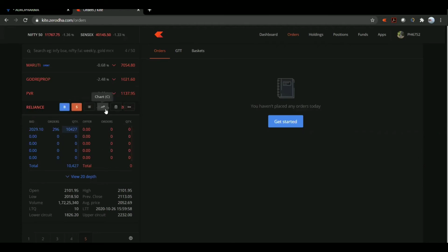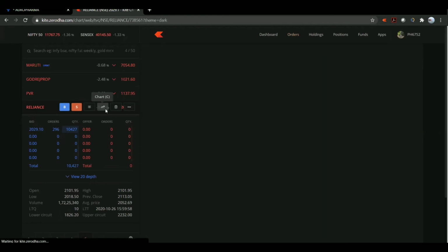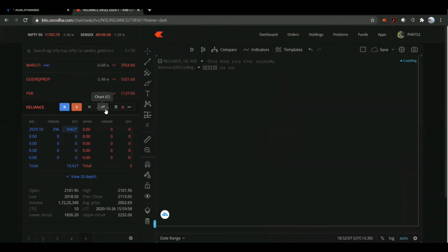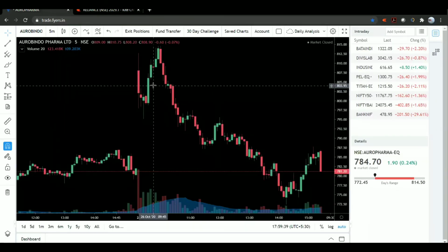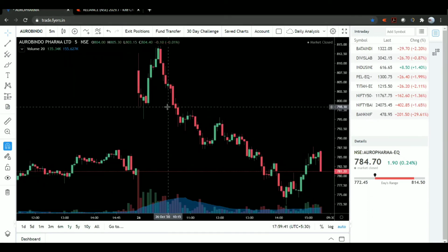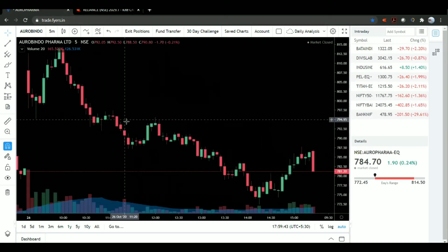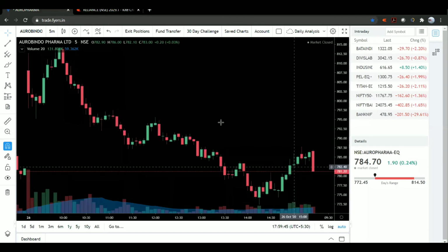Okay, next option is chart. Now this comes a very tricky part, and this will help you in trading. This will help you the most in trading. If you see here, whenever I open this, these kinds of things open. I'll go to this to make this very simple. Now whatever you see, these bars, this is called a candlestick chart.